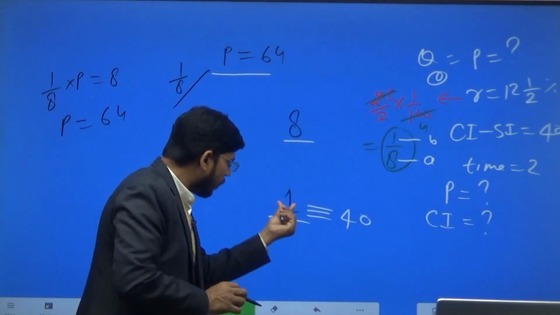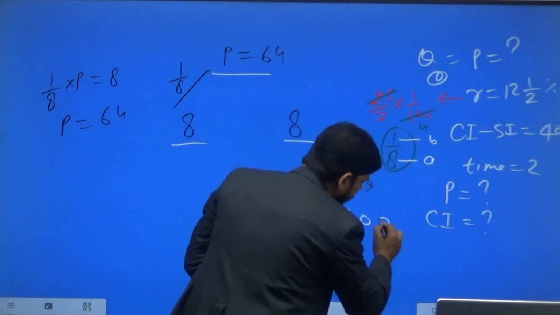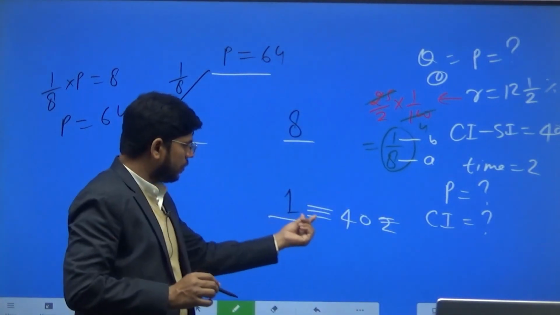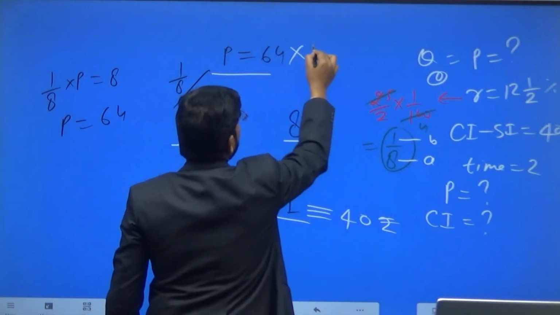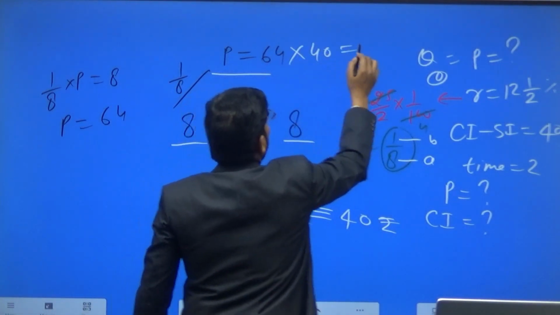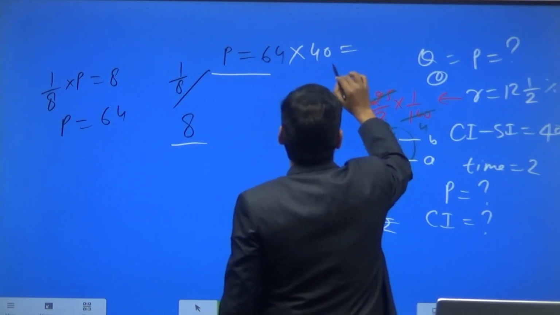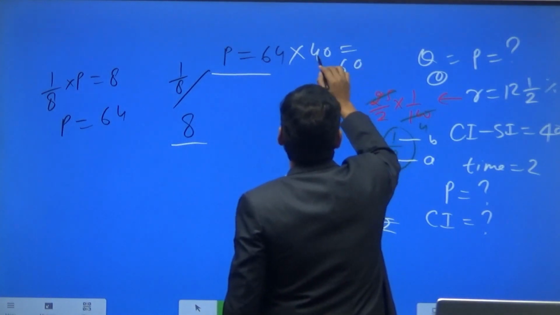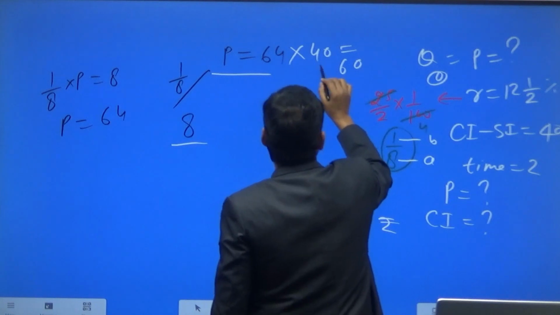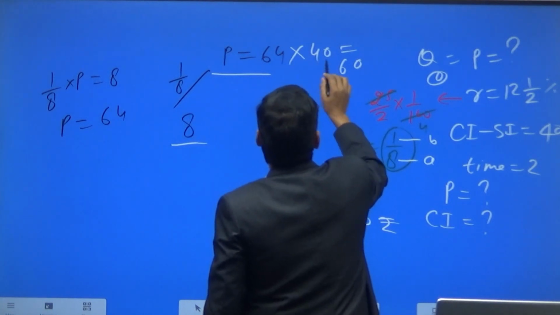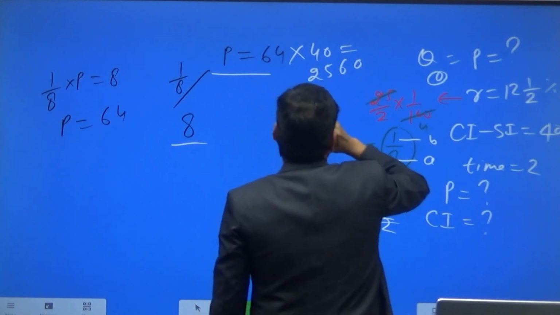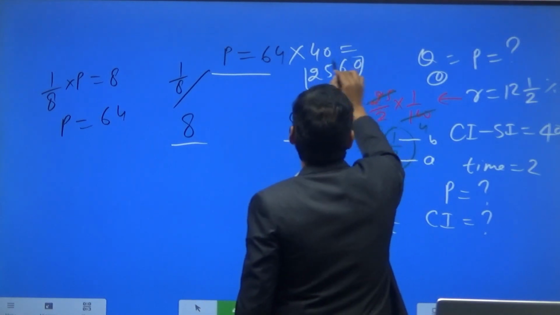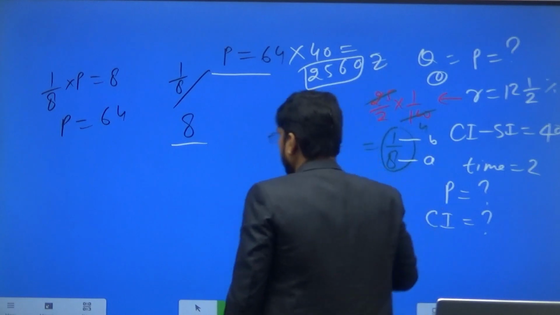The value of 1 unit is 40 rupees, so the value of 64 units will be 64 into 40, and if you multiply you will get 2560 rupees as the principal amount.